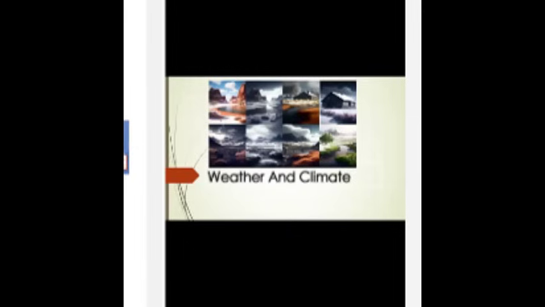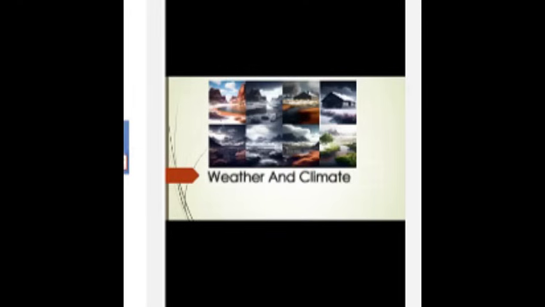Weather refers to the short-term atmospheric conditions of a specific place, such as temperature, precipitation, and wind. Climate, on the other hand, refers to the long-term patterns of weather in a certain area, including average temperatures and precipitation over many years. If you see the diagram on the right-hand side, there is a picture available which shows the difference between weather and climate.